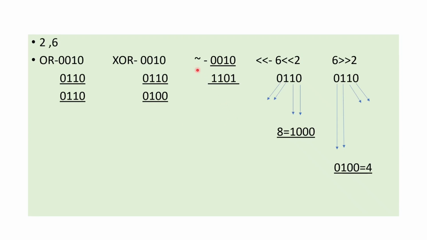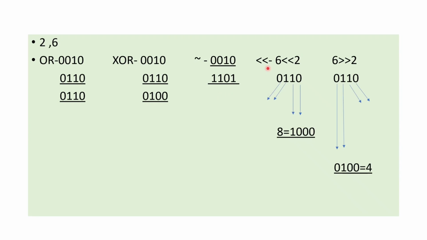Complement. Complement is nothing but we exchange the values. In the zeros' place we put ones and in the ones' place we put zeros. So 2's complement is 13. Here is the value for 13.